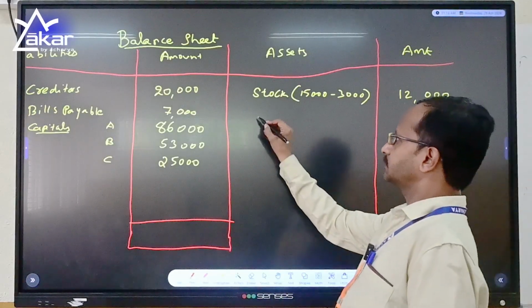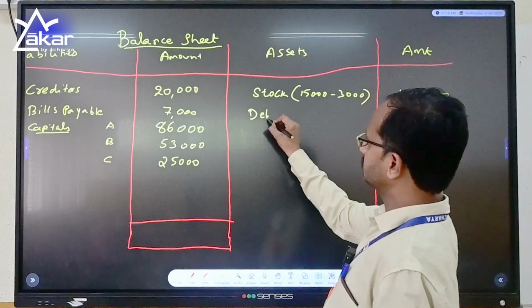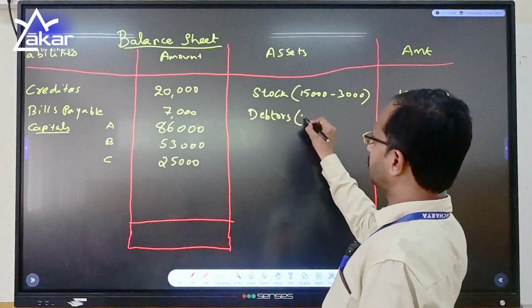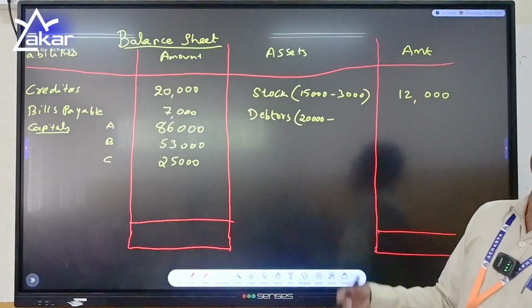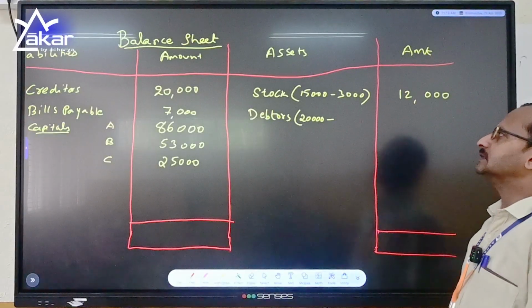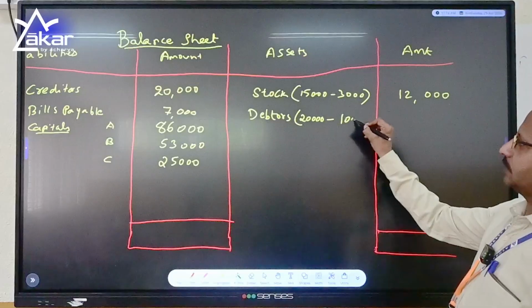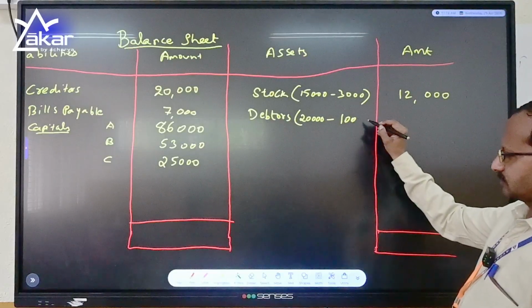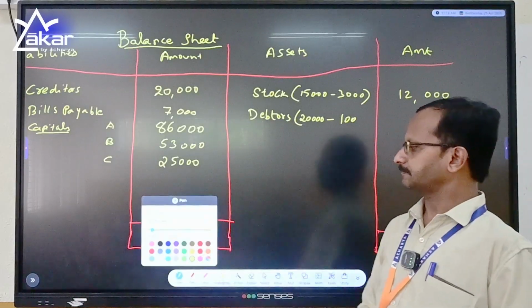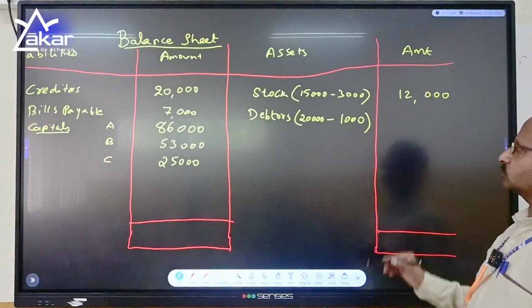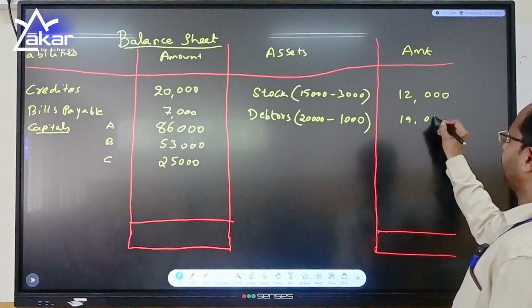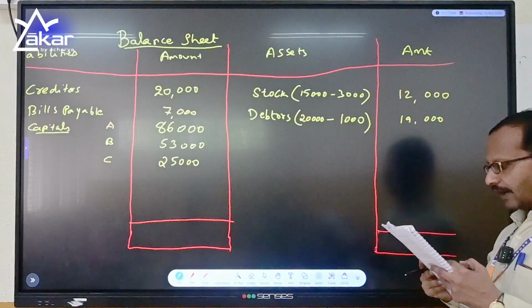Next, debtors. The value of debtors was 20,000, and do you remember we have made a 5% PDD on debtors, so it will be 1,000, which we are going to remove. So 20,000 minus PDD 1,000, you are getting 19,000.